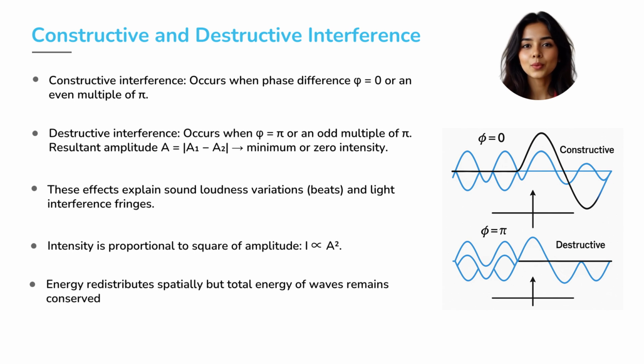This is why, when two tuning forks of the same pitch vibrate together, you may hear the sound becoming alternately louder and softer, a clear demonstration of interference in action. The intensity of any wave is proportional to the square of its amplitude. Therefore, these changes in amplitude lead to noticeable variations in loudness or brightness.